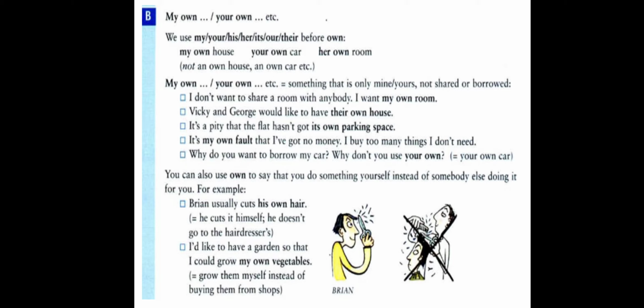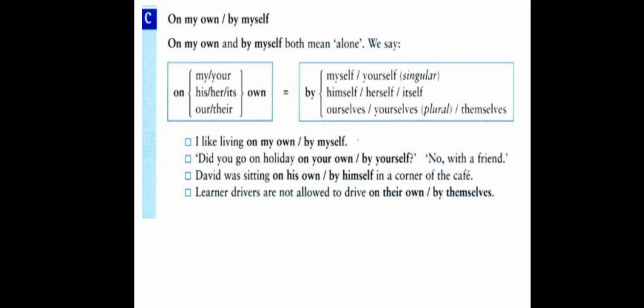C. On my own, by myself. On my own and by myself both mean alone.